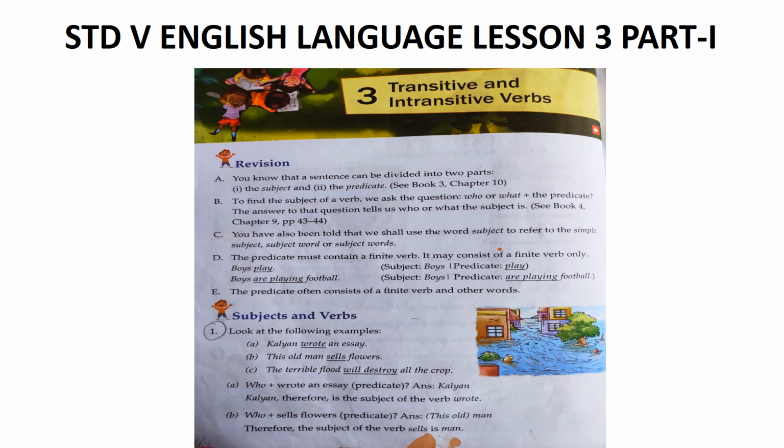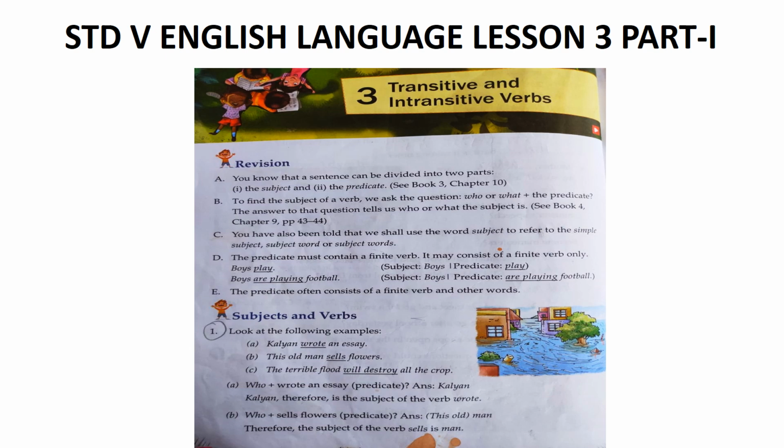It is mentioned here that you have already been taught in class 3 and 4 that a sentence can be divided into two parts, that is subject and predicate. And to find out the subject of a verb, we ask the question who or what plus the predicate. Like boys are playing football. Who are playing football? So here boys. So boys is the subject. So the answer to the question tells us who or what the subject is.